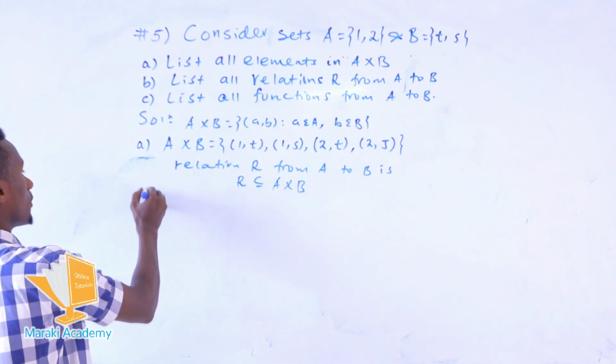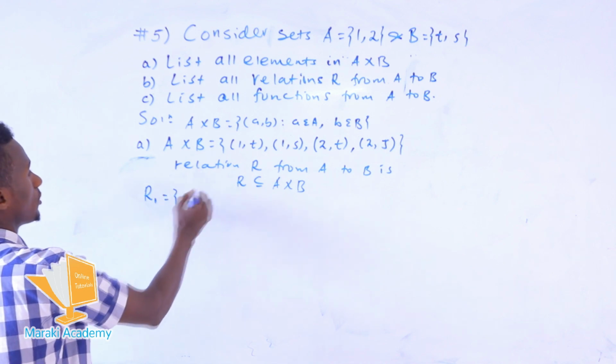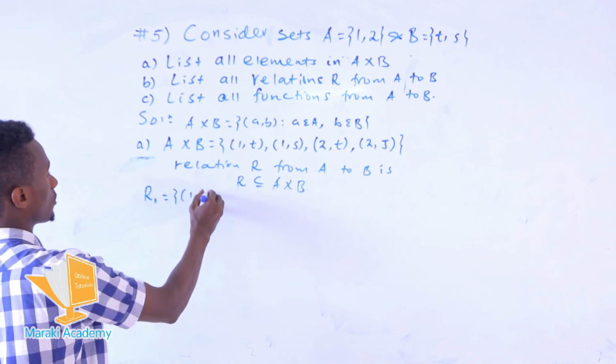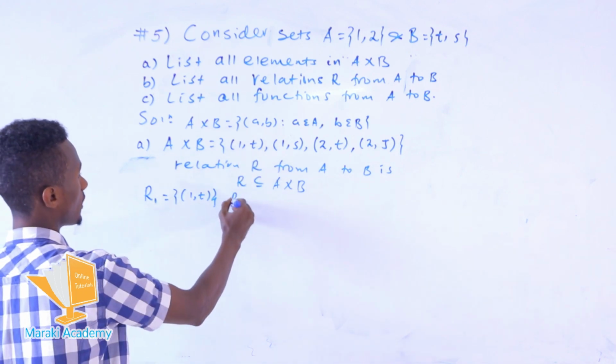So the first relation R1 is the first element. This is also a subset of this set. So what about the others?